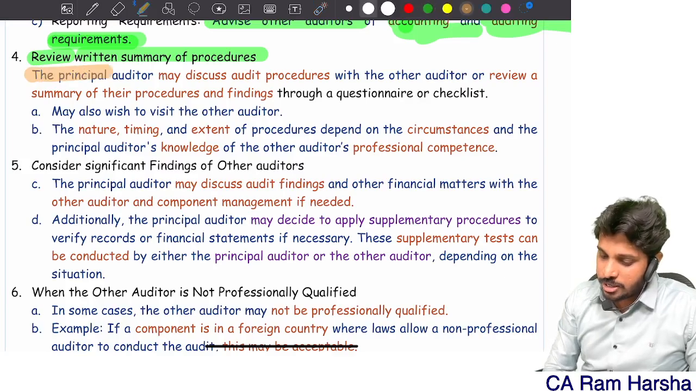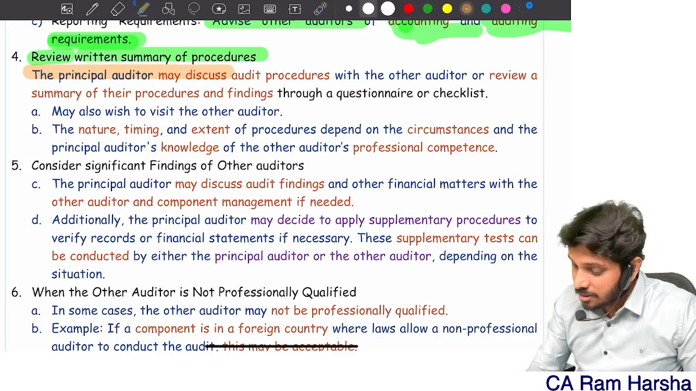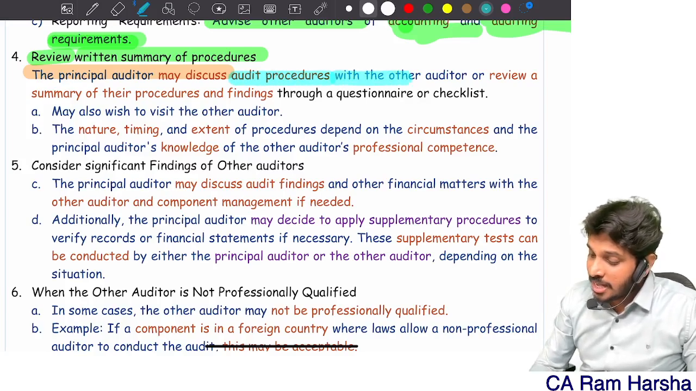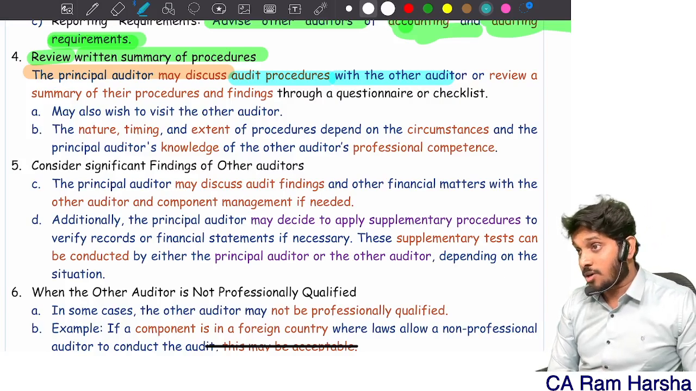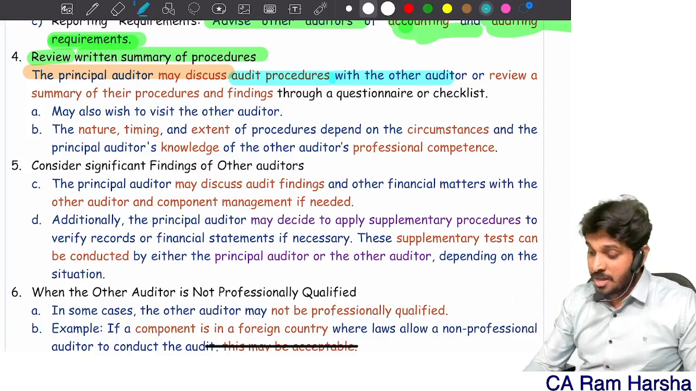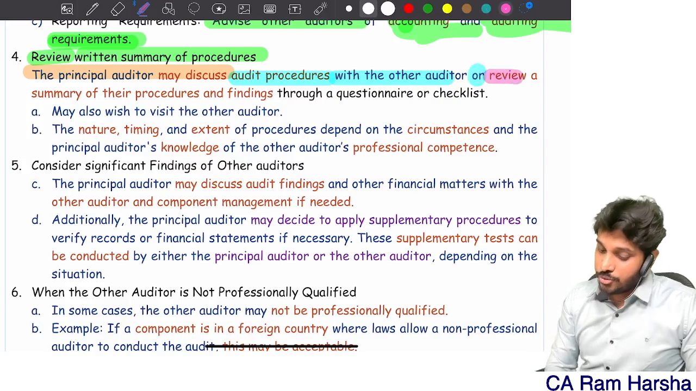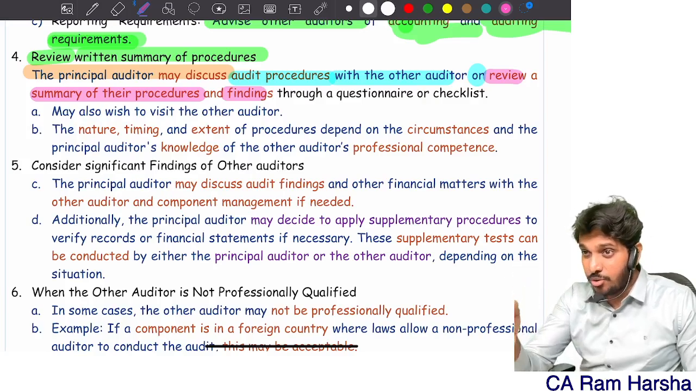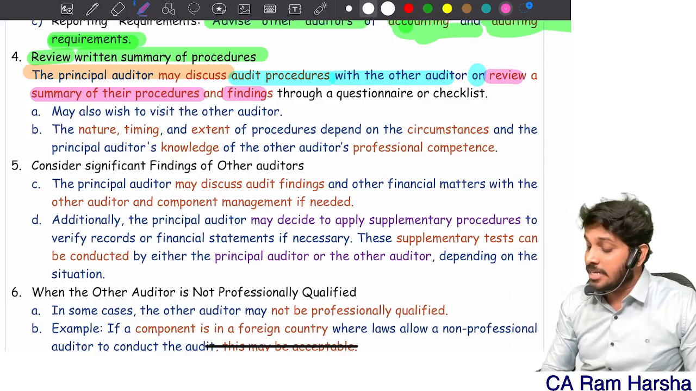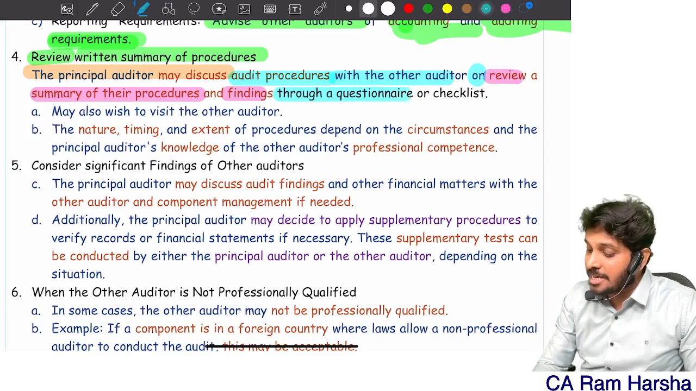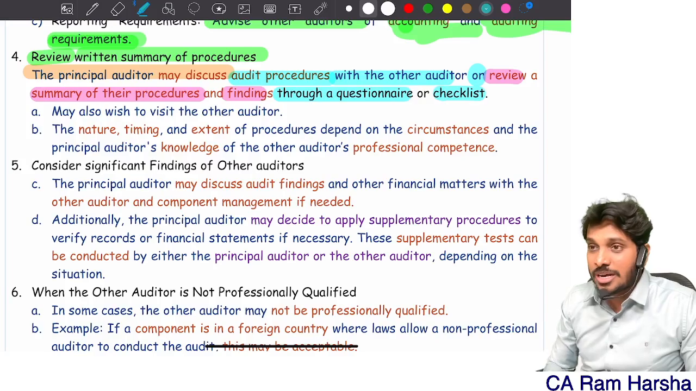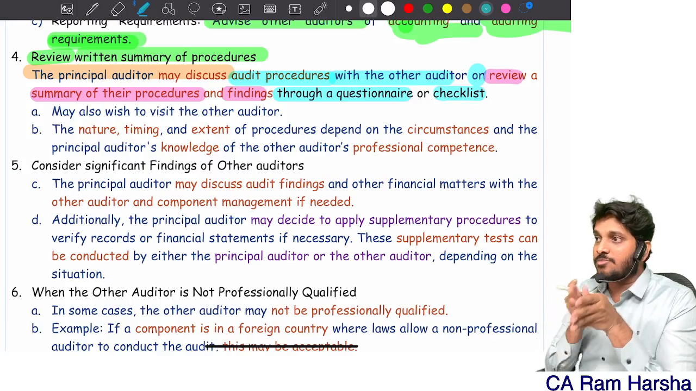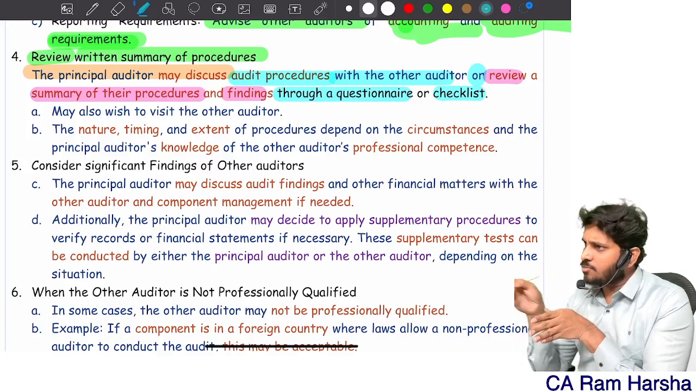The principal auditor may discuss audit procedures with other auditors. Like I can ask him what procedures you did, how you performed the audit, or I can review a summary of their procedures and findings. How will I review? I will send him a questionnaire. I will send him a checklist. How we send questionnaires and checklists to clients, the same way I will send some questionnaires to branch auditors. I'll ask him to fill and give.